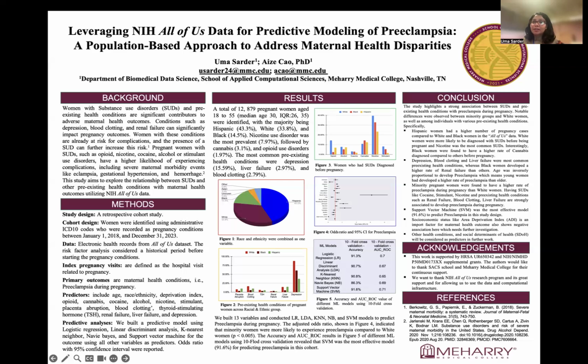Depression, liver failure, and blood clotting disorder were the most common pre-existing conditions in this cohort, with Black women having higher rates of renal failure. Age showed an inverse relationship with preeclampsia, indicating younger women are more prone to this complication.